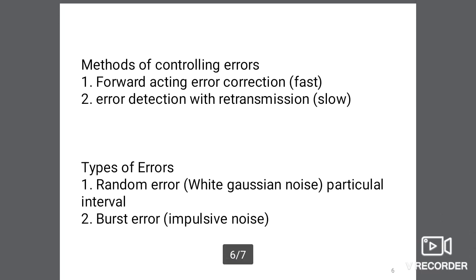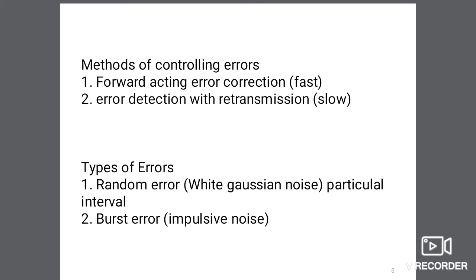Methods of controlling errors. First is forward acting error correction and second is error detection with retransmission. In the forward acting error correction method, the errors are detected and corrected by a proper coding technique at the receiver or decoder. The check bits or redundant bits are used by the receiver to detect and correct errors.